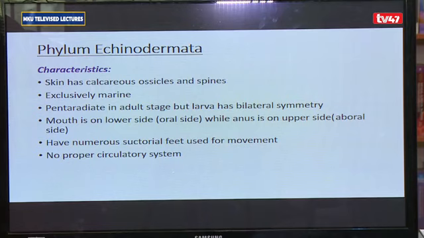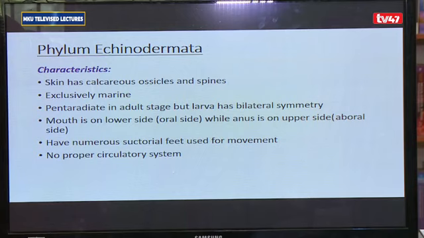That is why some people call them the upside down animals. The side where the mouth is, is the oral side. The side where the anus is, is the aboral side. So the oral side is on the lower side, while the aboral or anal side is on the upper side.